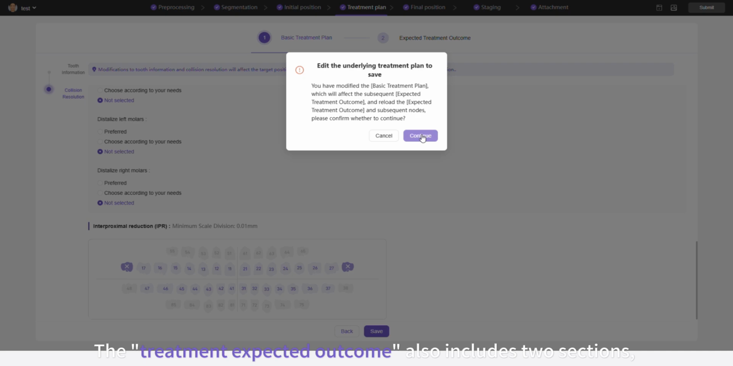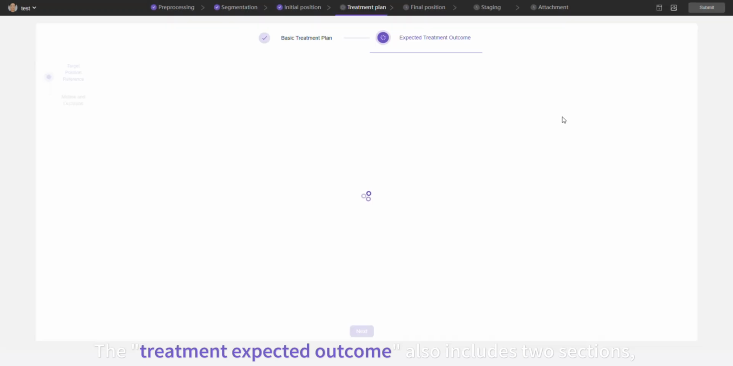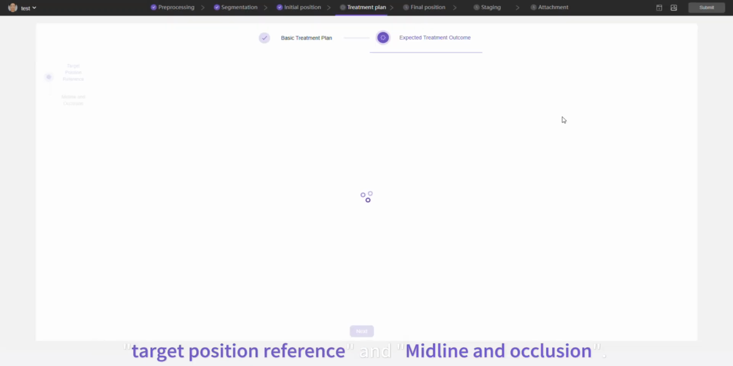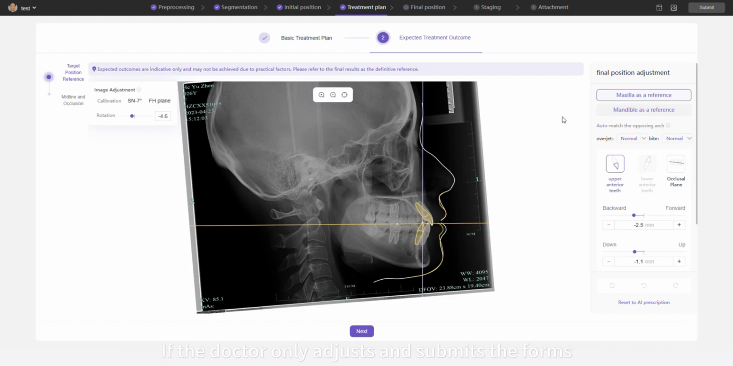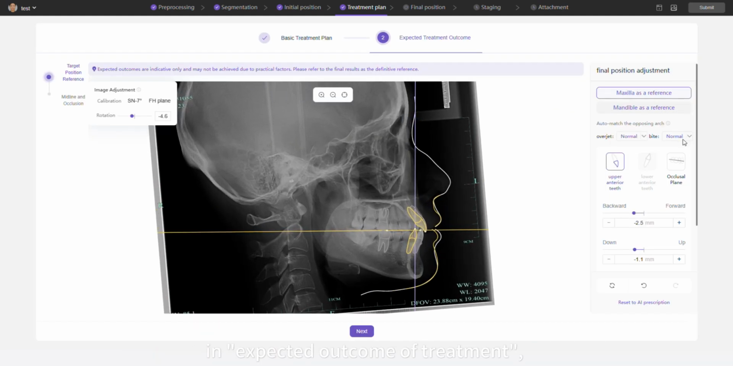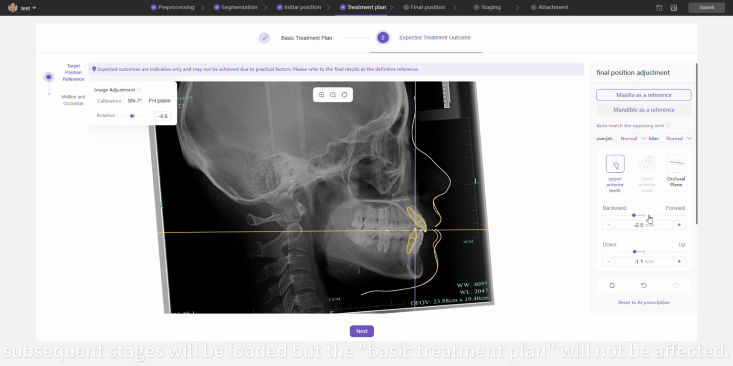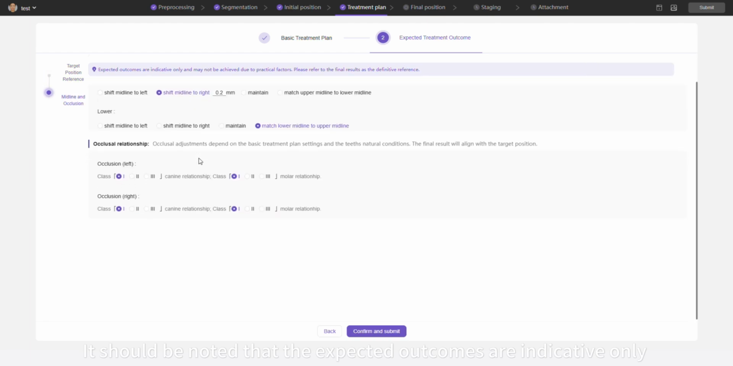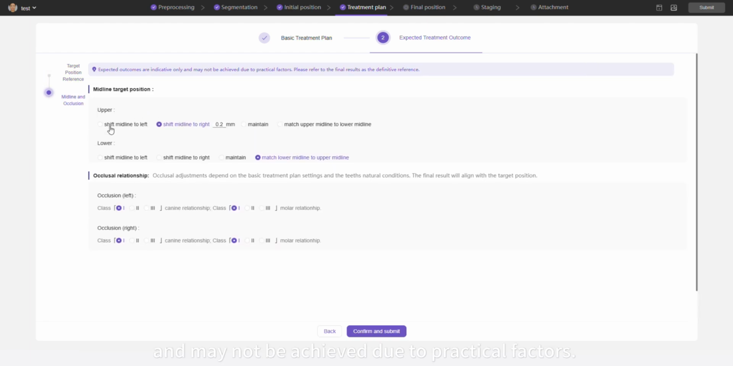The treatment expected outcome also includes 2 sections: target position reference and midline and occlusion. If the doctor only adjusts and submits the forms in expected outcome of treatment, subsequent stages will be loaded, but the basic treatment plan will not be affected. It should be noted that the expected outcomes are indicative only and may not be achieved due to practical factors. Please refer to the final results as the definitive reference.